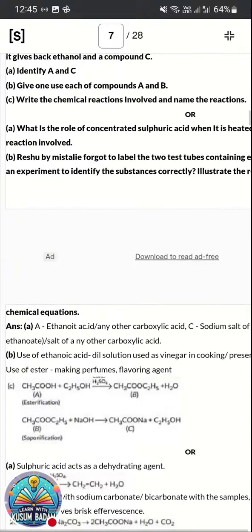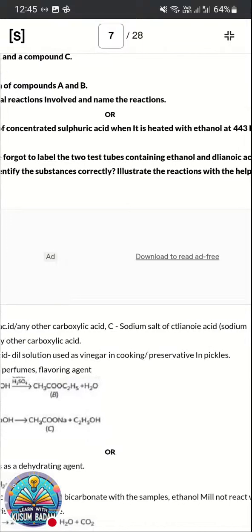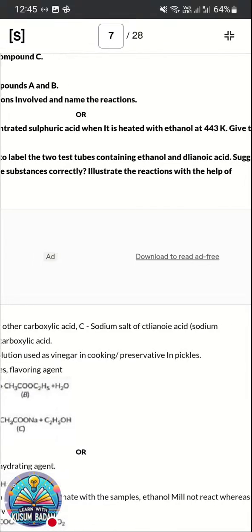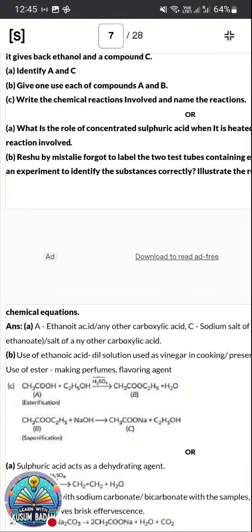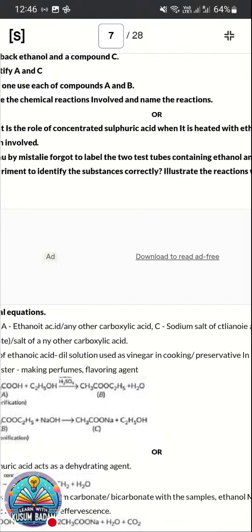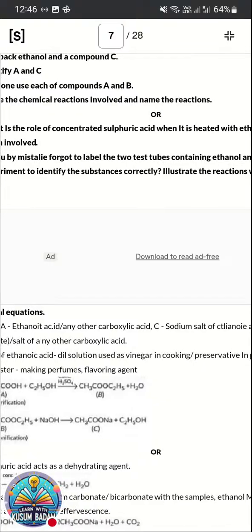So here ethanol and the other one is a carboxylic acid, sodium salt of ethanoic acid, sodium ethoxide. See how we can identify. Question number B. Use of ethanoic acid. Dilute solution is used as vinegar.